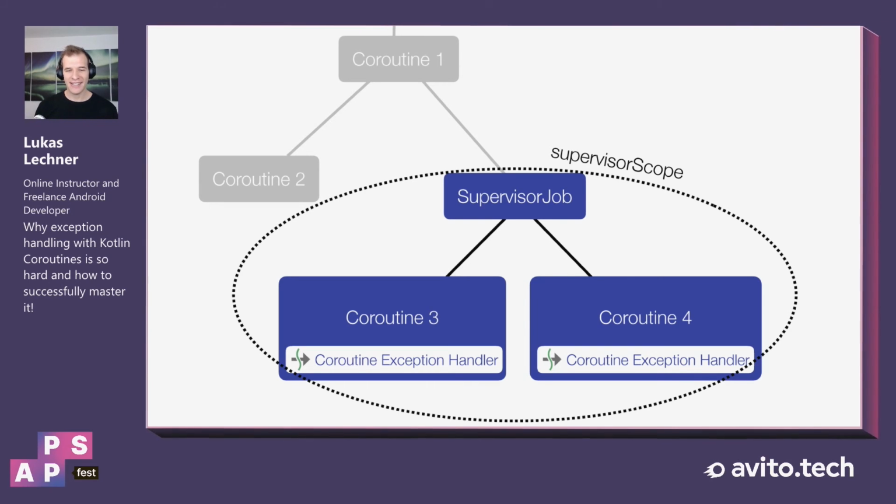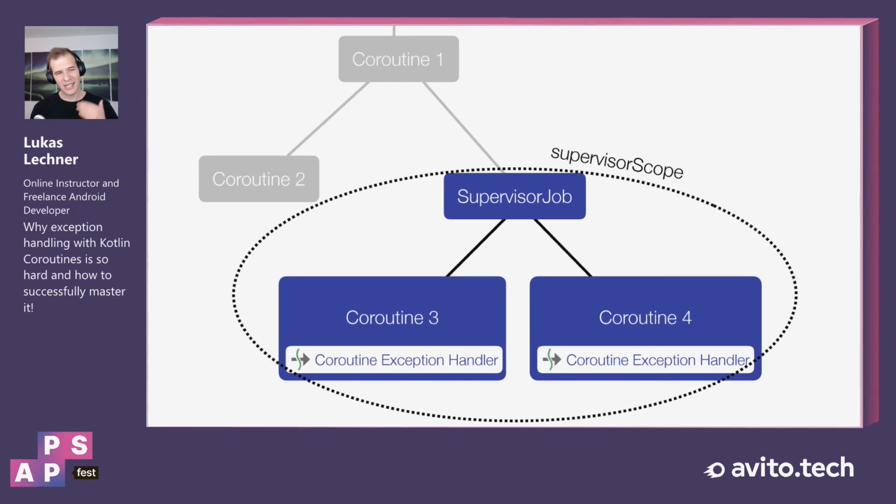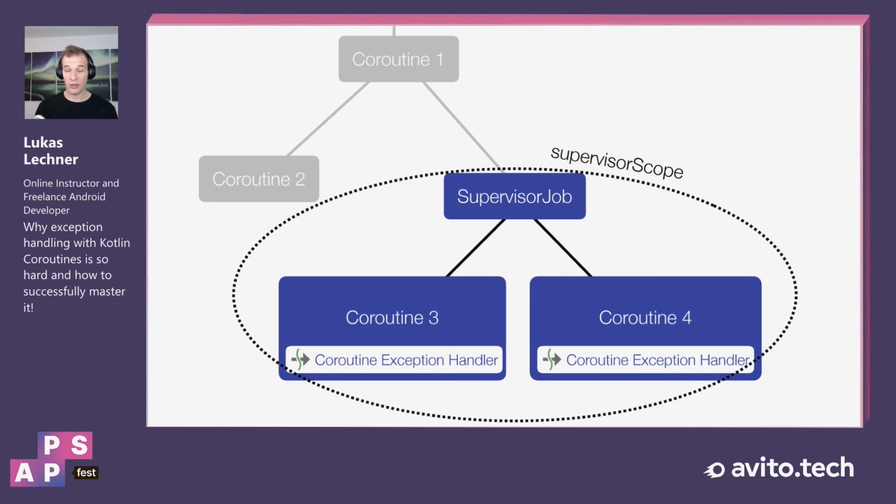Before, however, I said that we are only able to install a CoroutineExceptionHandler in root coroutines. And here, they are really at the bottom of the job hierarchy, so that's weird. But actually, the crucial thing to understand is that coroutines that are started directly in the supervisor scope are now also root coroutines. And therefore, we are able to install a CoroutineExceptionHandler that is actually called.